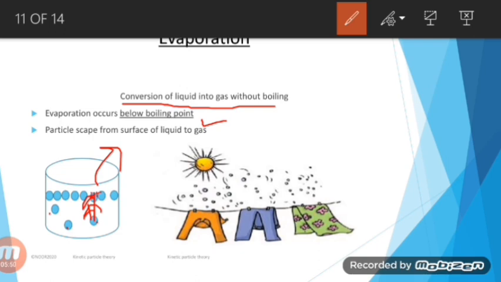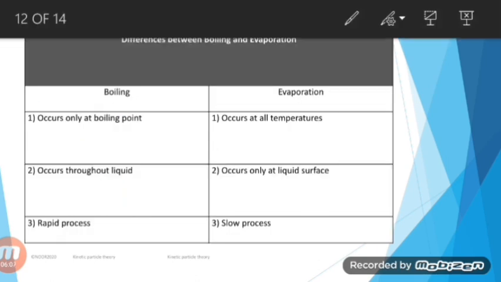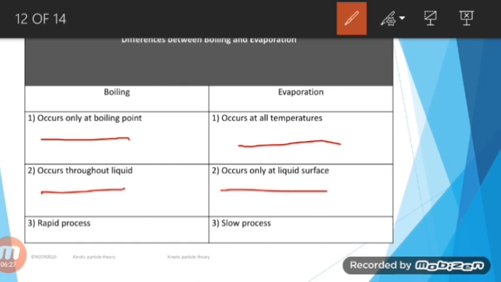In what way is evaporation different from boiling? Always remember, both boiling and evaporation involve a liquid changing into a gas, but still they are different from one another. Why are they different? This is the difference. Boiling occurs only at the boiling point, whereas evaporation occurs at any temperature. Vapor formation or evaporation starts at any temperature. Whenever the liquid gets warm, it will start vaporizing. Boiling occurs throughout the liquid, whereas evaporation only occurs at the surface of the liquid. This is a major difference between them.